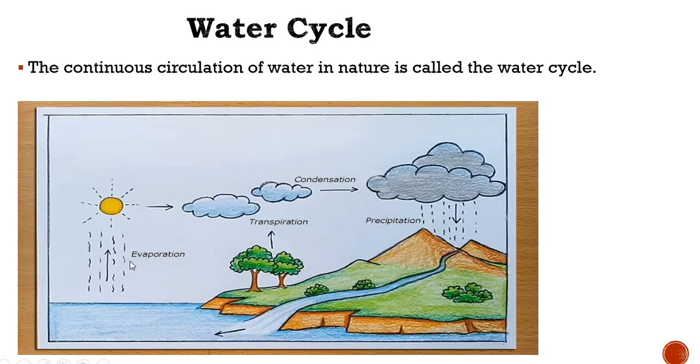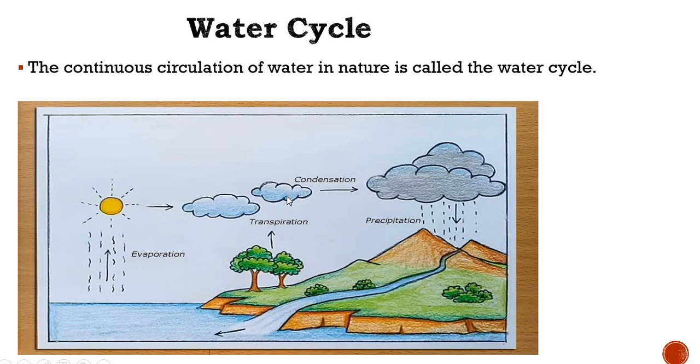Okay, so from transpiration and evaporation, this water changes into water vapor, and this water vapor goes higher in the atmosphere, and when it cools down, it forms tiny droplets of water, and when they collide together, they form bigger droplets or make a cloud. Where they go higher in the atmosphere, their temperature is very low, so condensation occurs.